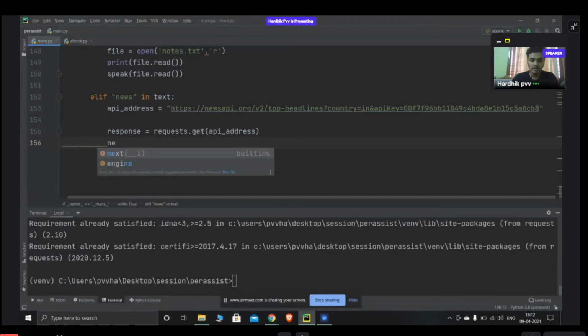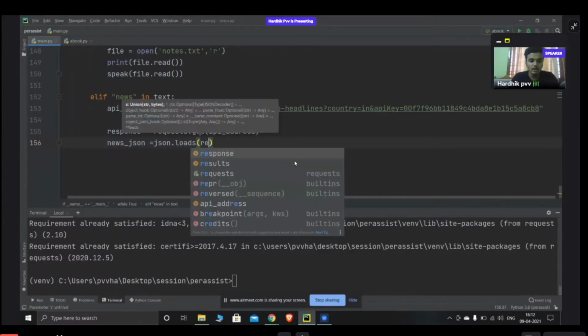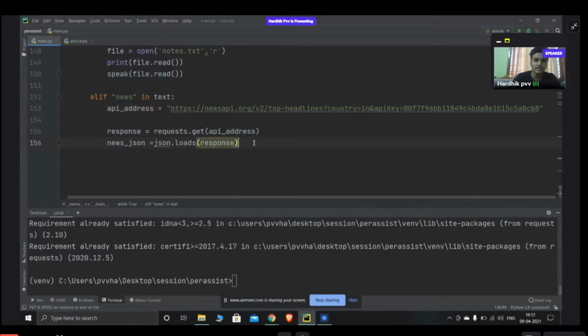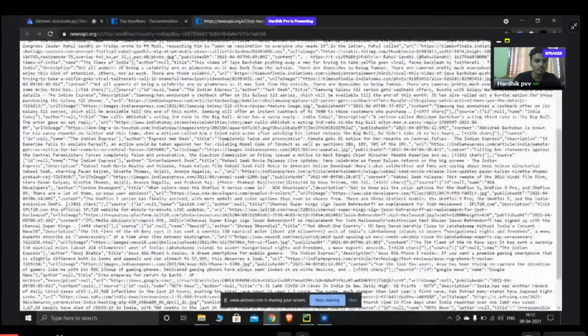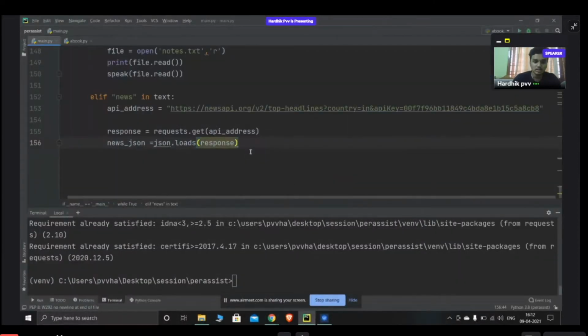So now I want to understand the JSON script. So now I use a function called news_json. Suppose the variable is news_json is json.loads, and what I need to understand is response. So whatever text is extracted from this link, you can see the link here, it will be converted to JSON script, and that JSON script will be understood. So it helps Python to understand the JSON script. Basically the JSON library is used for that.